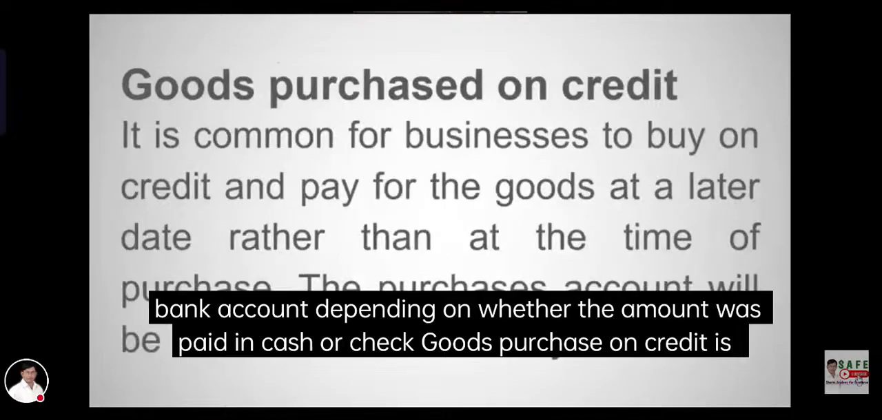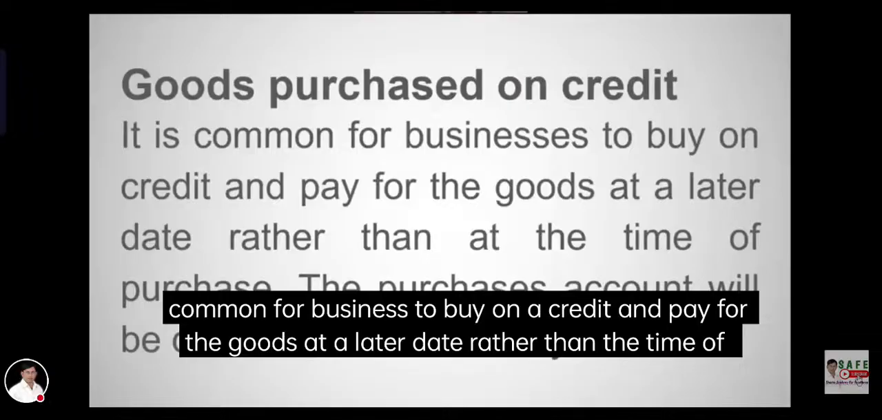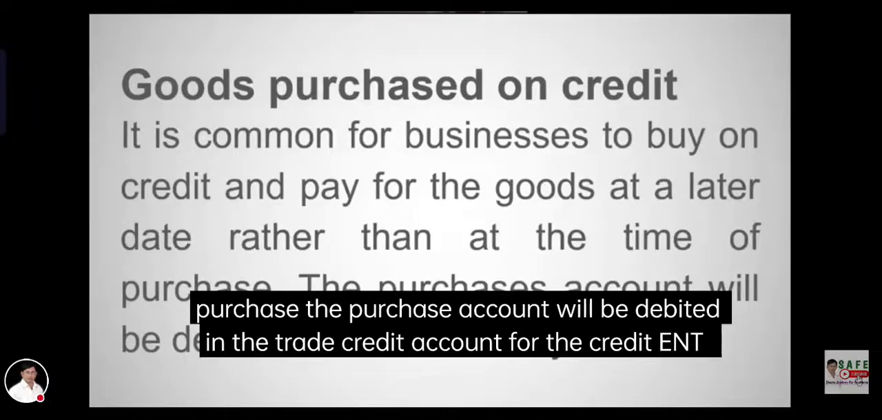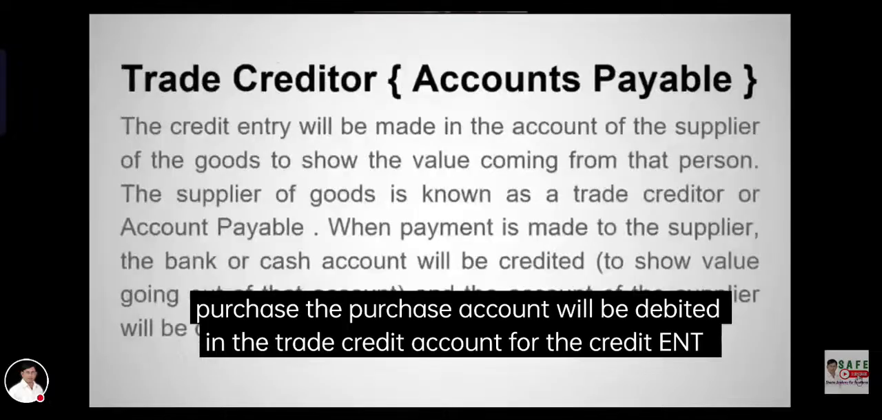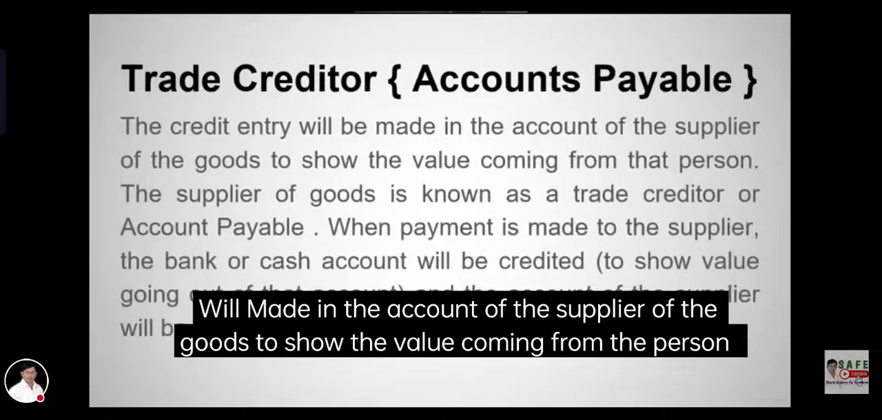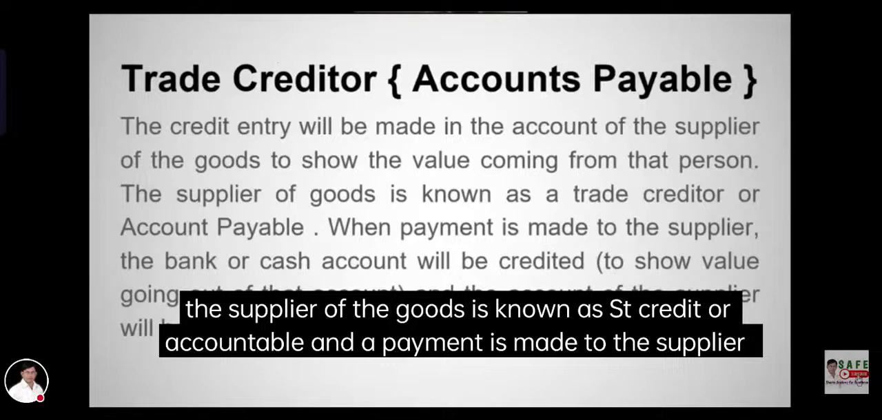Goods purchased on credit. It is common for businesses to buy on credit and pay for the goods at a later date rather than at the time of purchase. The purchases account will be debited as usual. The credit entry will be made in the account of the supplier of the goods to show the value coming from that person. The supplier of the goods is known as a trade creditor or account payable.